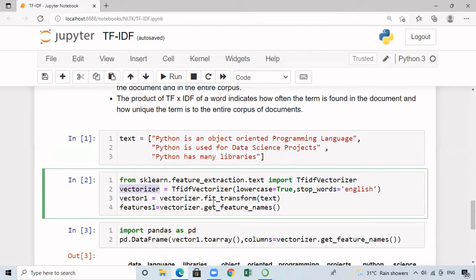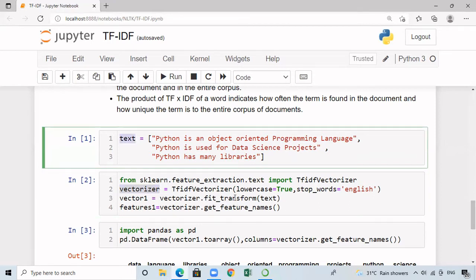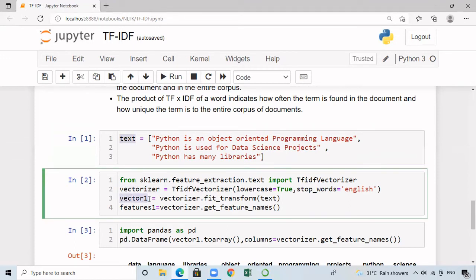Then we need to call the function fit_transform. With the help of this vectorizer object, this particular text is passed as the argument to the function. Finally, we are creating an object called vector1. Now, if I want to find all the features available in this text corpus, I need to call the function get_feature_names.